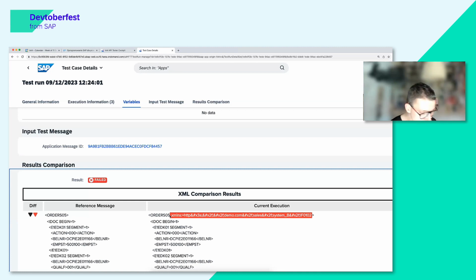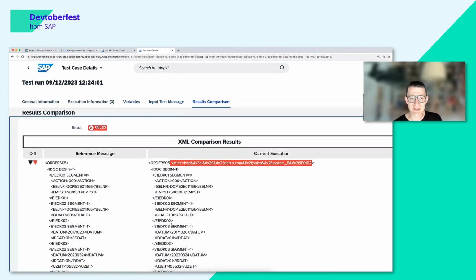So what we're doing currently at Int4 is we're going a step further with this. We're working on our own large language model that will be able to, again, grab the historical messages, but it will be able to create fully complete message mappings, or actually any kind of mappings, because in BTP Integration Suite, in most cases, this would be Groovy mappings or XSLT mappings, right? We're all fans of Groovy, so in most cases we would obviously like to have a Groovy mapping from this.